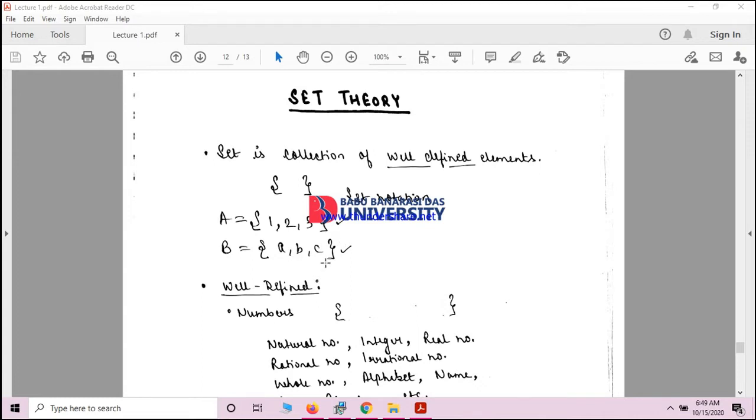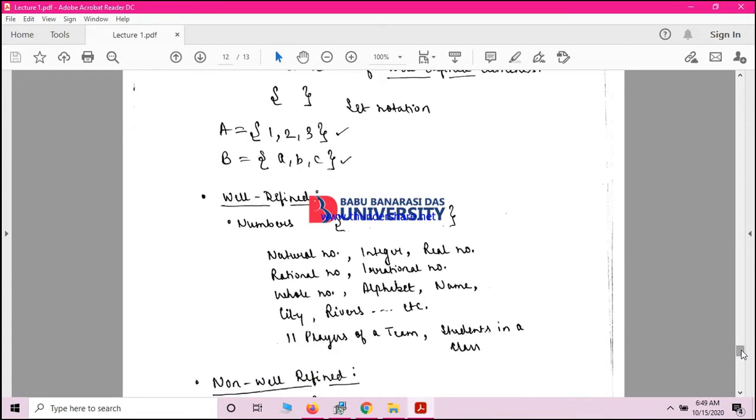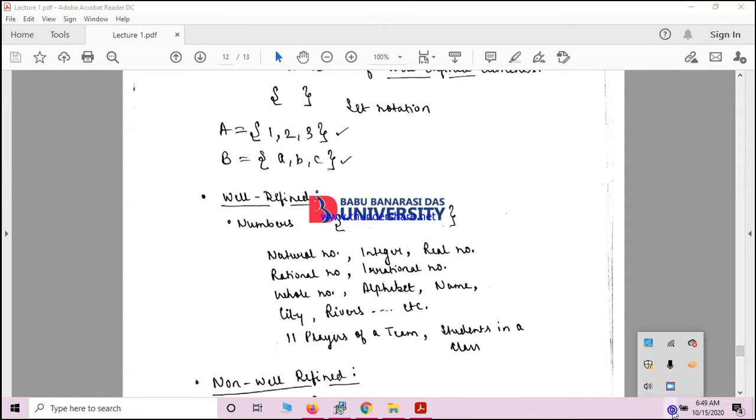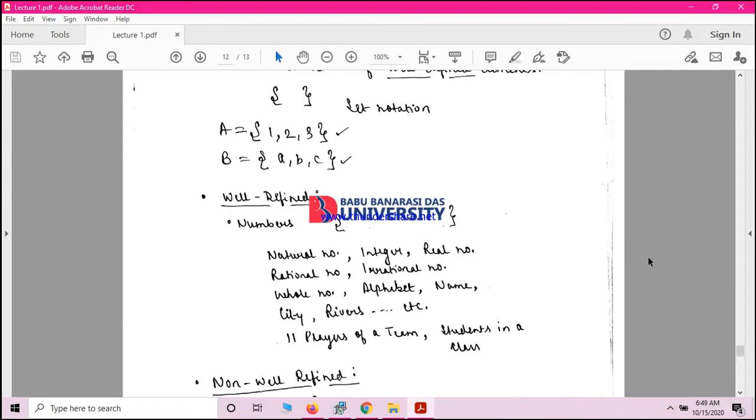I have just mentioned the word well defined. So what is the meaning of well defined? Anything which is well defined, when you combine that, forms a set. So what do you understand by a well defined set? Anything that you can define, anything which is finite. For example, if I am saying that there are certain numbers, natural numbers, integers, real numbers, you can define these numbers. I am saying alphabets, you can define alphabets within the set. I am saying names of the cities, you can define names of the cities.